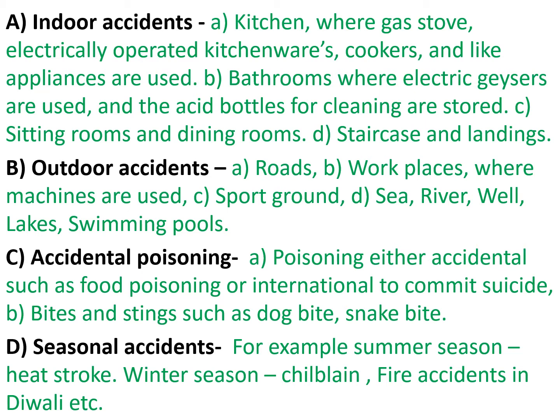Second one, bites and stings such as dog bite, snake bite, etc. Fourth, seasonal accidents may happen, for example, in summer season heat stroke, in winter season chill burn, fire accidents in Diwali, etc.